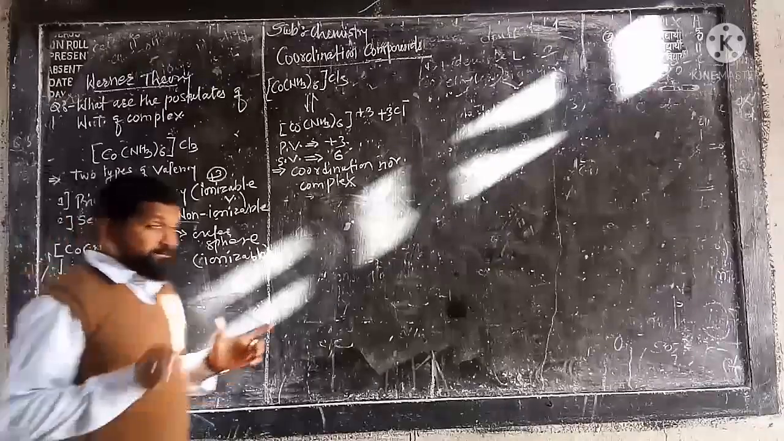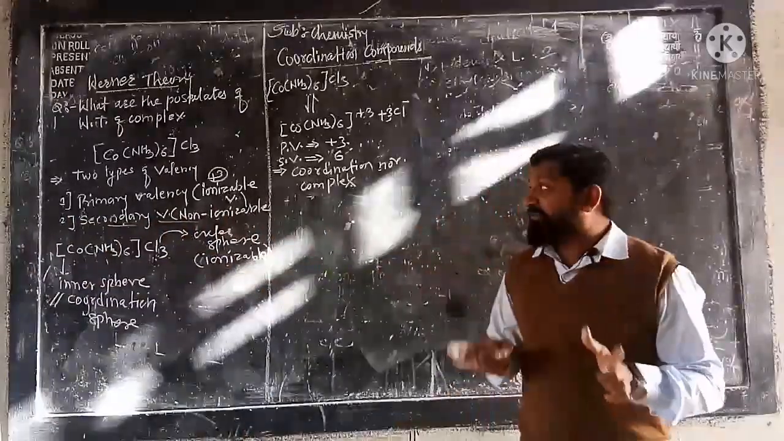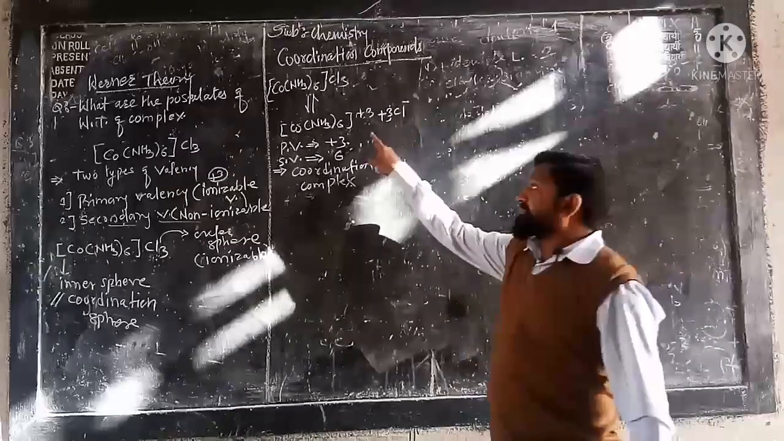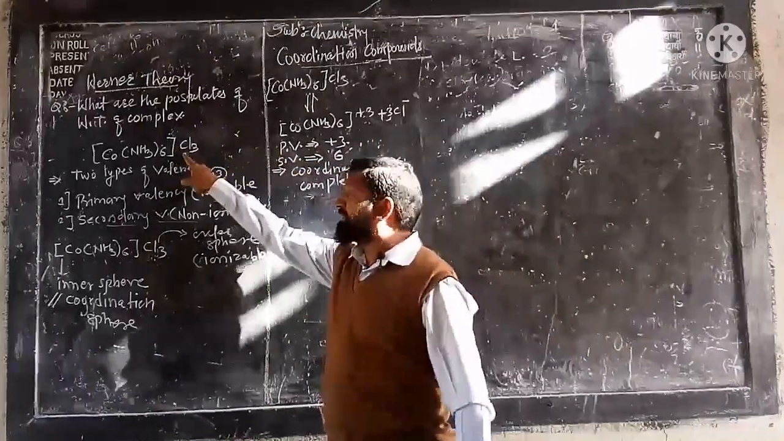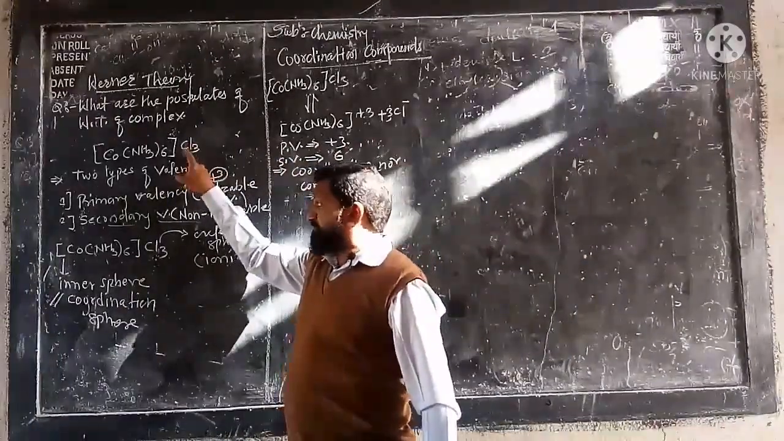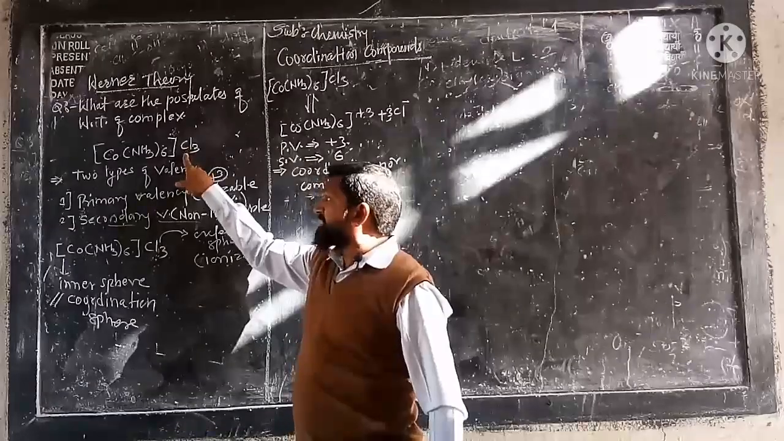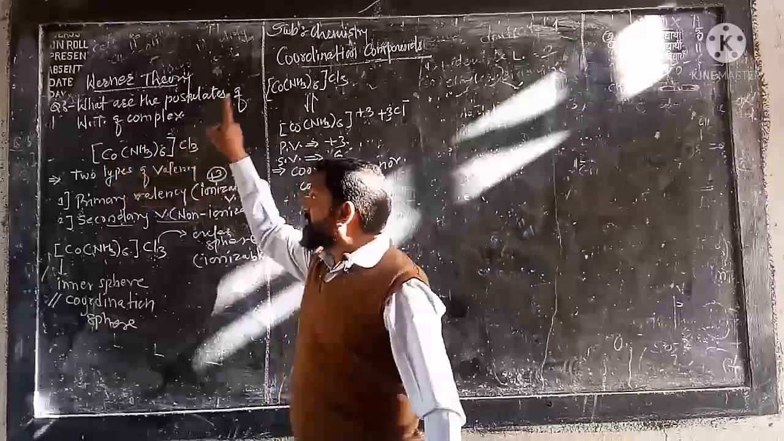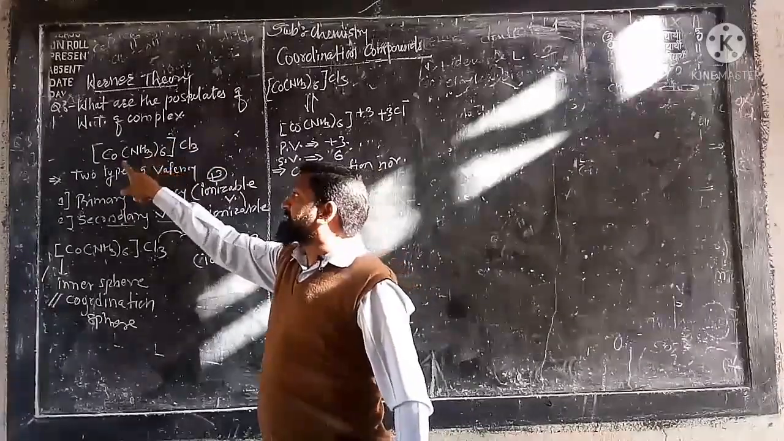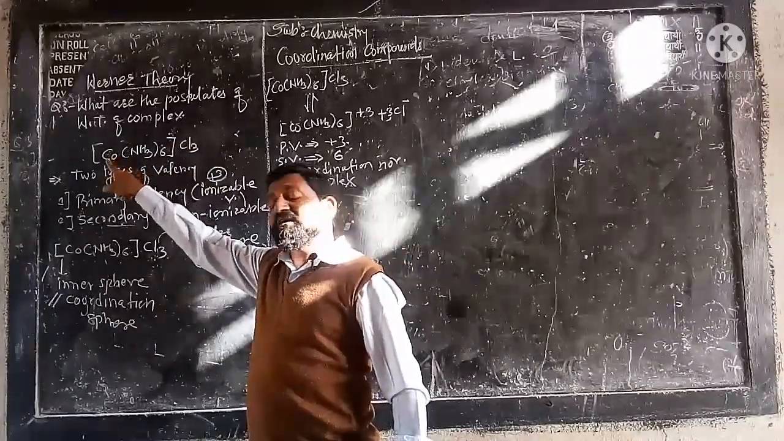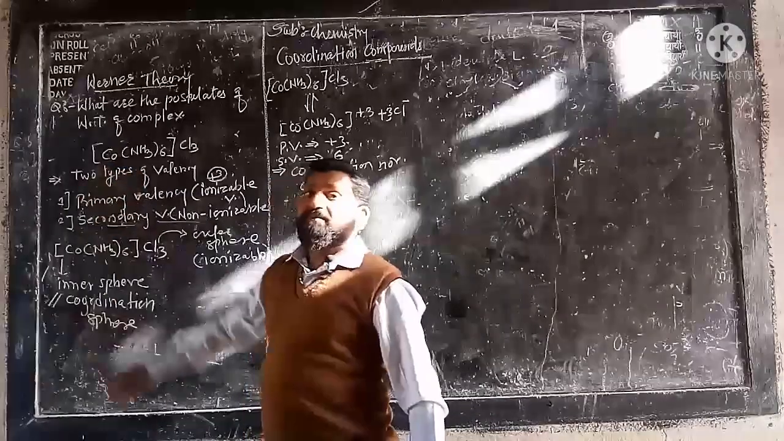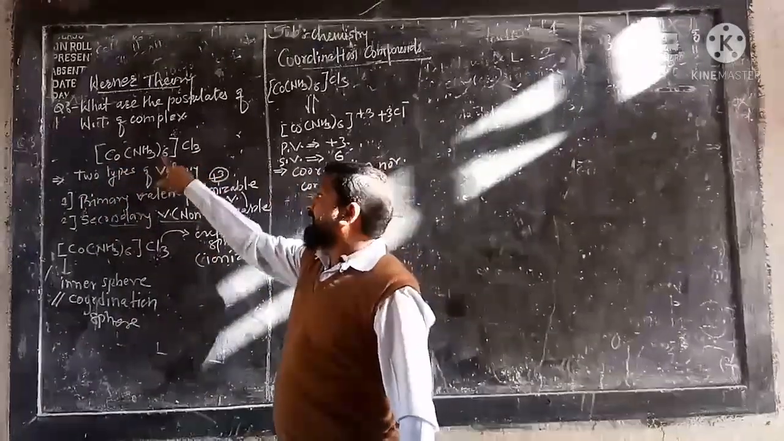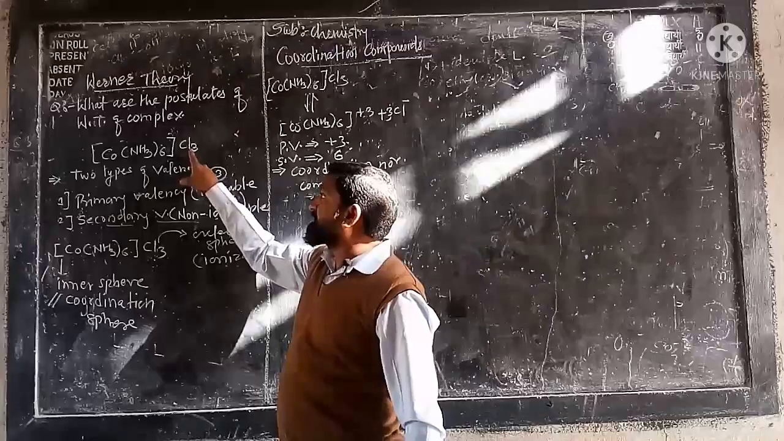So please repeat this explanation and try to understand what I am saying. Primary valency is satisfied by the ions present outside the bracket, outside the sphere, while these 6 ligands satisfy the secondary valency of the central metal atom or ion. Here the primary and secondary valencies are respectively 3 and 6.